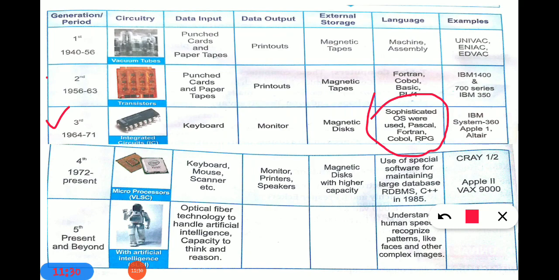These all are computer languages. Third generation computers used these languages. IBM System 360, Apple I and Altair are all computers of the third generation.